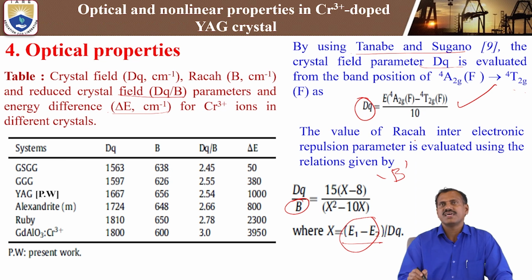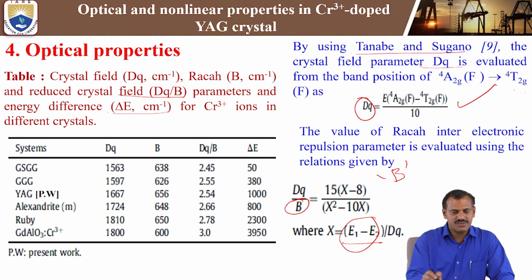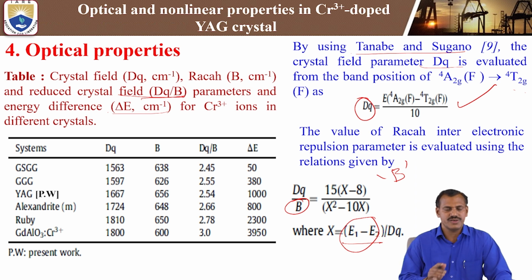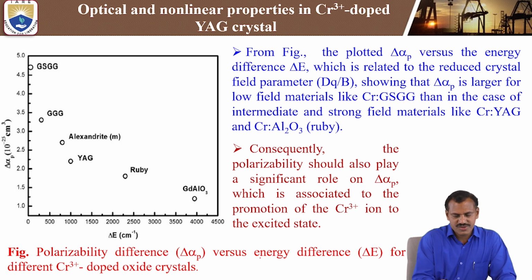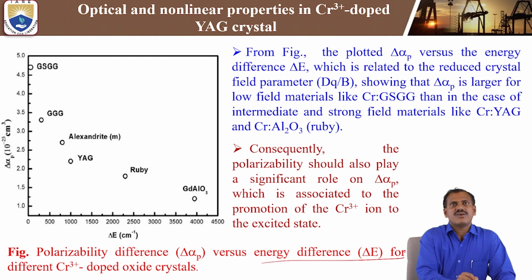That B is the Racah inter-electronic repulsion parameter. And also by using that one, we are calculating the Dq/B, that is the reduced crystal field parameter. Also we are calculating it by using the optical absorption spectra.